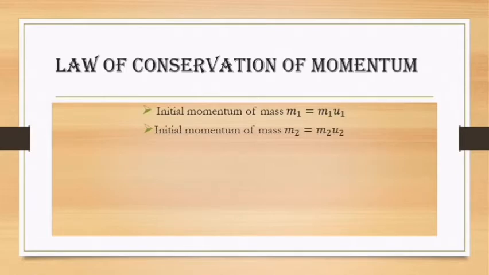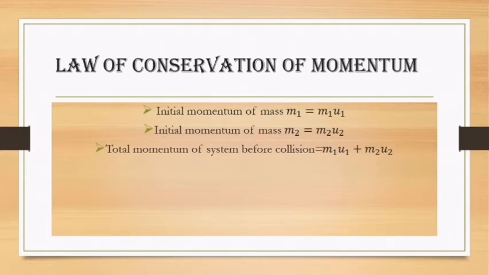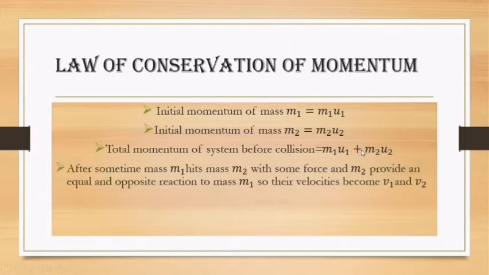So let's suppose the initial momentum of mass m1 is equal to m1 u1 and the initial momentum of mass m2 is m2 u2. The total momentum of the system before collision, when both masses are approaching each other and do not collide, is the sum of the momenta of the two masses m1 and m2. So the total momentum of this system before collision is m1 u1 plus m2 u2.